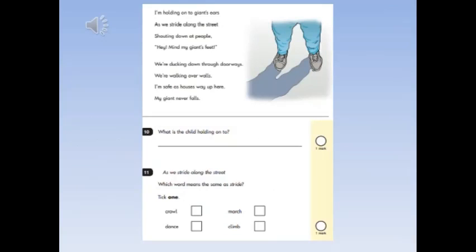Here we have 2 different question types. Question number 10 is an example where children need to pull out exact evidence directly from the text. Question 11 is where children are told to tick 1. There'll be several types of questions like this throughout the paper where they'll be given a very specific instruction. It might say underline 2 or tick 1 or circle 3, and children do find it challenging to follow the instruction that specifically, so we will encourage them beforehand and give them the experience of doing that.